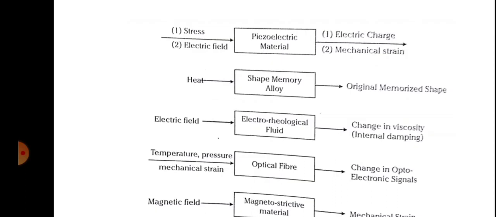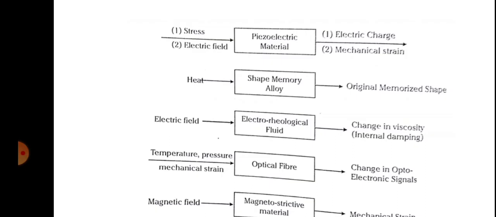As an example, when you induce stress or an electric field, if you induce stress on a piezoelectric material, it will start giving electric charge. The reverse is also possible: when you apply an electric field, it will be mechanically strained. When you apply stress on this material, it produces voltage, electric charge. These materials are called piezoelectric materials.